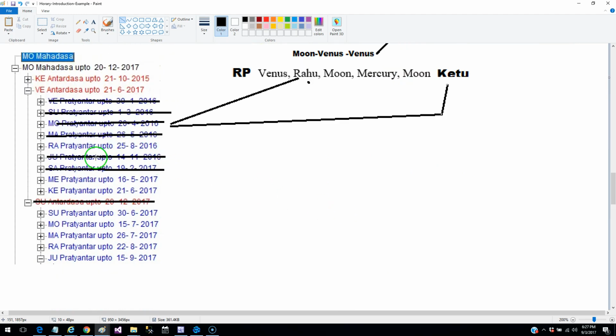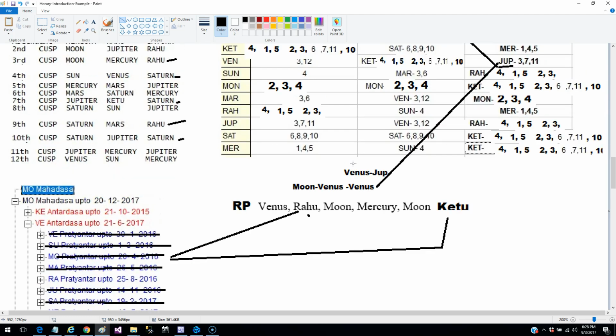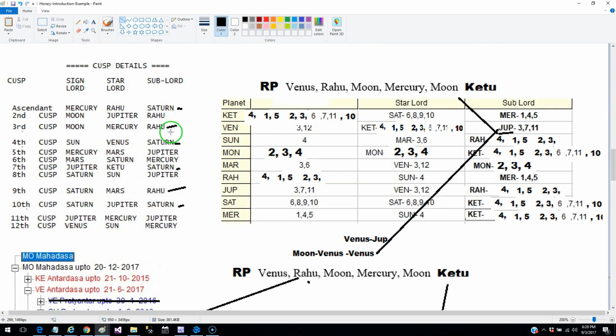So now we are left with Rahu, Mercury and Ketu. Okay, Rahu and Ketu we have already seen they are strong. Mercury has also appeared in the ruling planets. Mercury is also one of the significators. And Rahu, if you look at the Cuspal sublord, you find that Rahu appears in the 3rd and in the 9th.